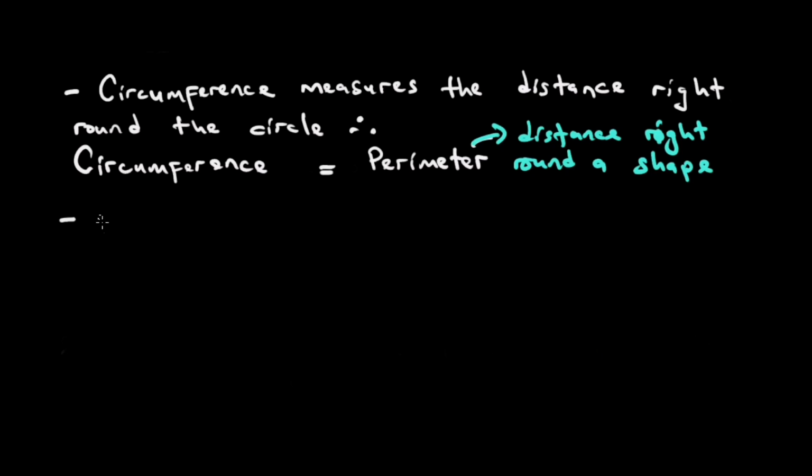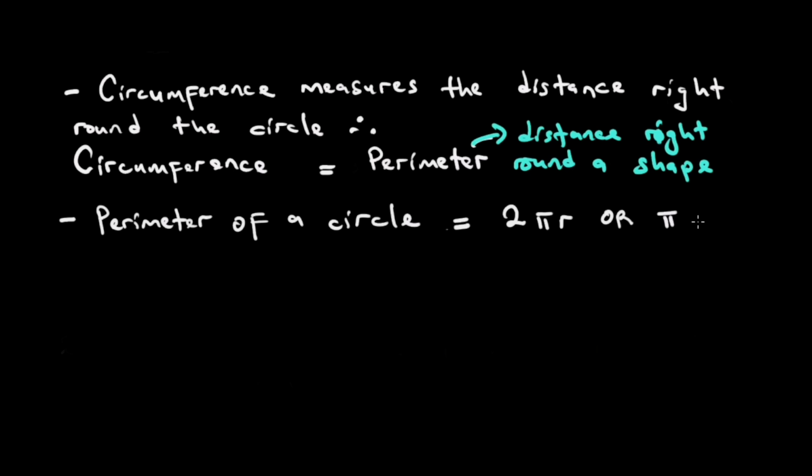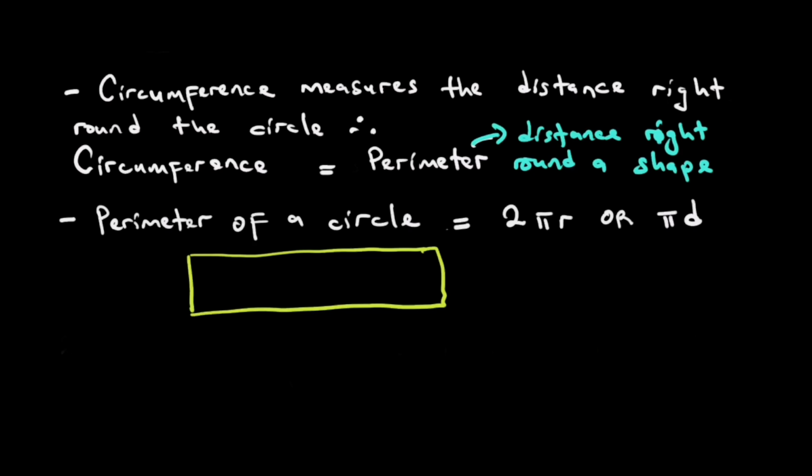By definition, the perimeter of a circle is equal to 2 pi r. 2 pi r can also be written as pi d. So the perimeter of a circle is equal to 2 pi r or pi d. But since this is a formula, we need to write it down like so. We need to put it in a yellow box so that we remember it well. So we are going to use P for perimeter. So the perimeter of a circle is equal to 2 pi r or pi d.